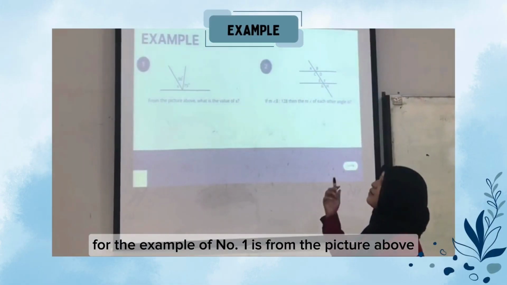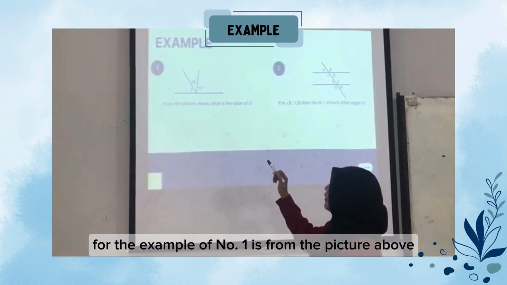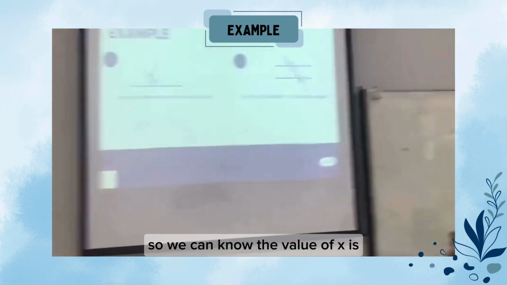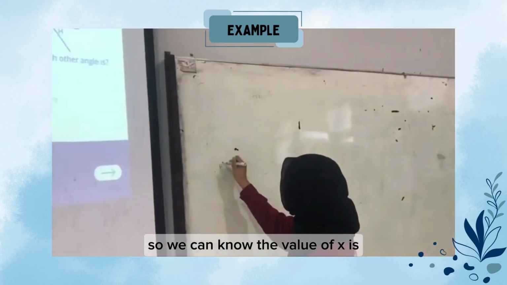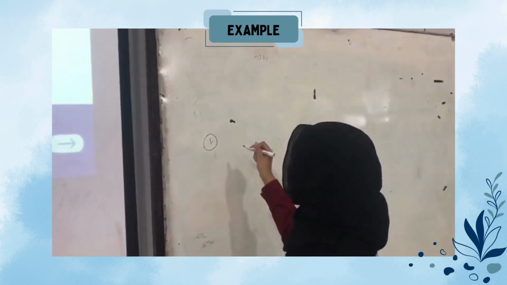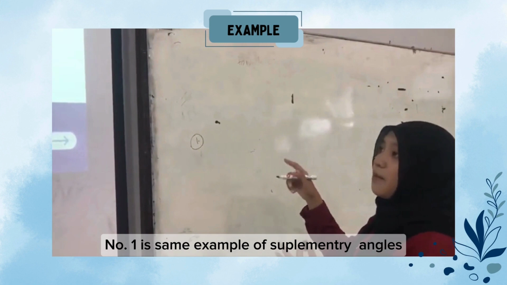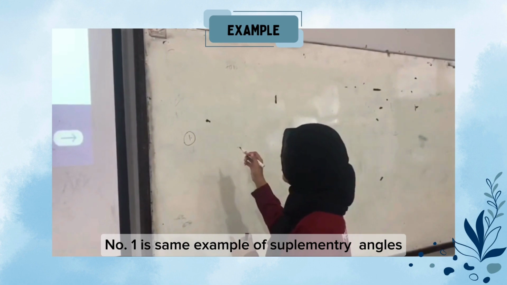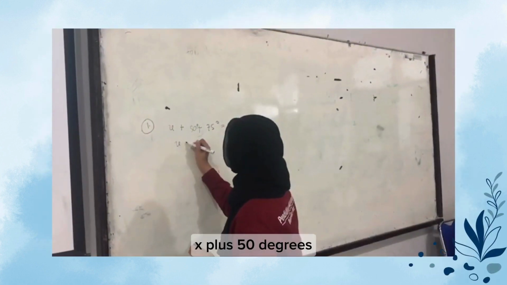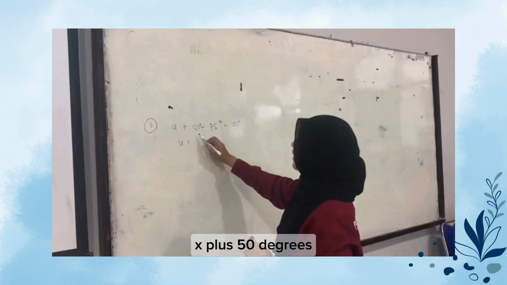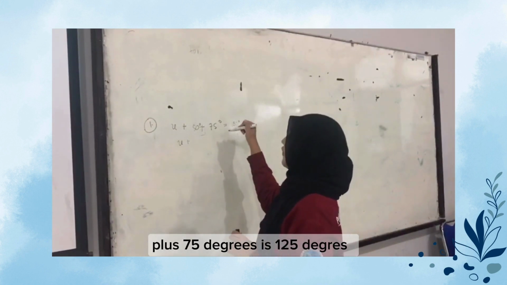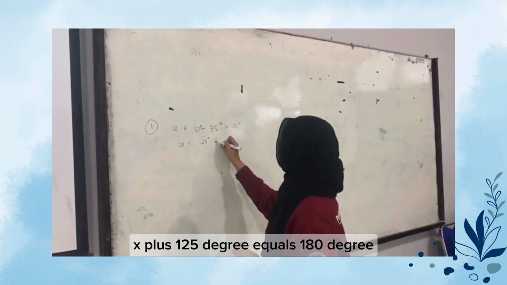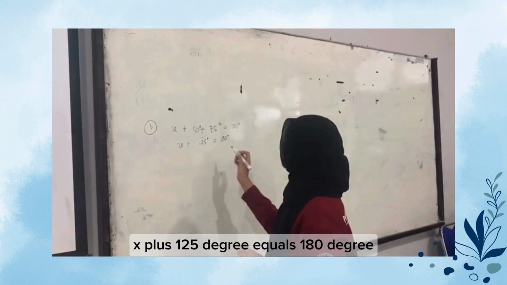Okay, for the example, number 1 is from the picture above. Find the value of x. So we can know the value of x. Number 1 is an example of supplementary angles: x plus 50 degrees plus 75 degrees equals 180 degrees.